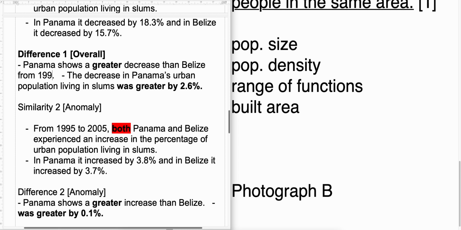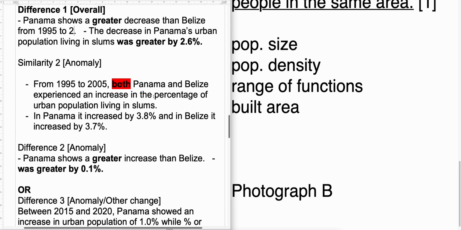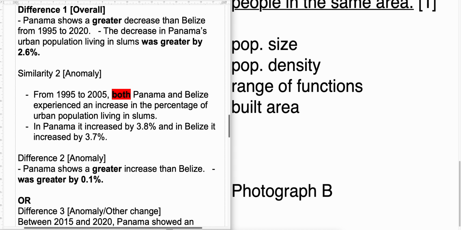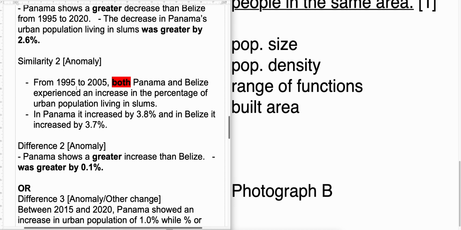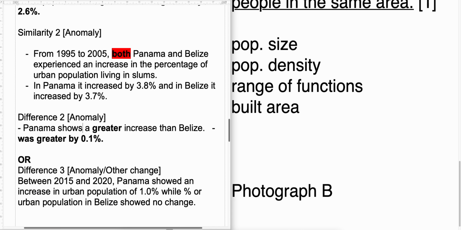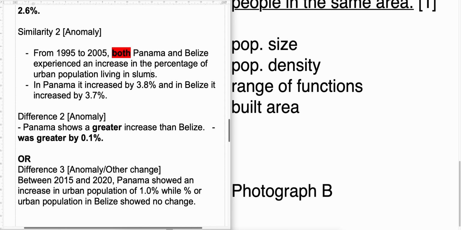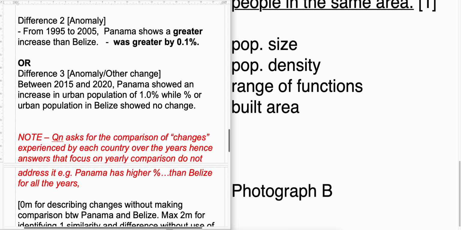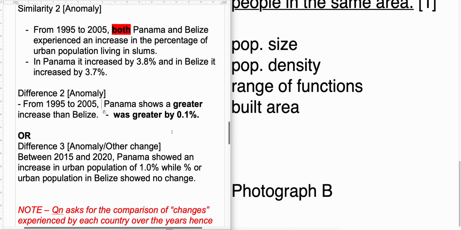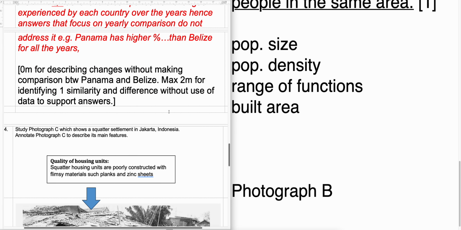From 1995 to 2015, right? Sorry, 1995 to 2020. Okay. All right. So you can also talk about which one has a greater increase for which year. So let's say 1995 to 2005, you can say that one has a greater increase. Okay. All right, so these are some of the possible ways that you can talk about. So as you can see, there's more than 4 marks worth of answer to write about. All right, now let's move on to question 4.